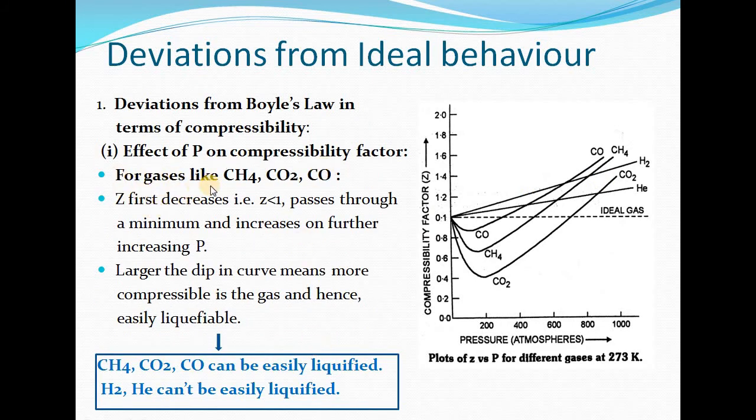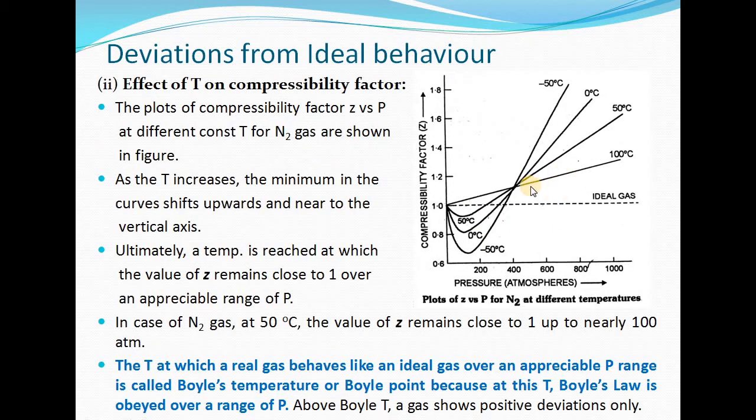Now, for gases like methane, carbon dioxide, carbon monoxide, Z first decreases, passes through a minimum, and then it increases on further increasing pressure.